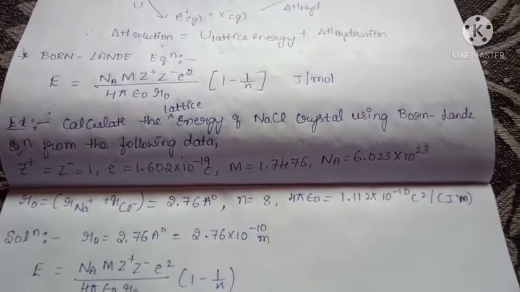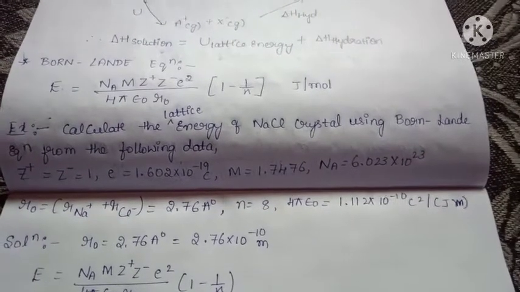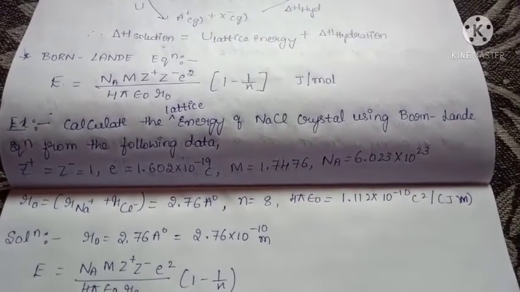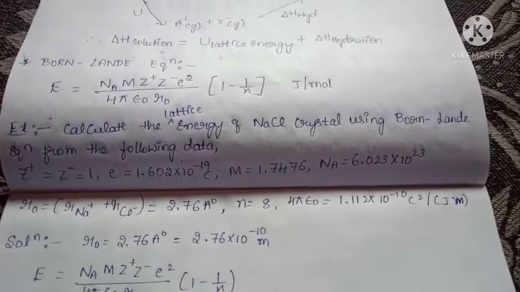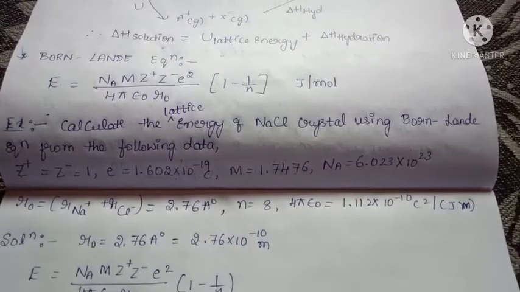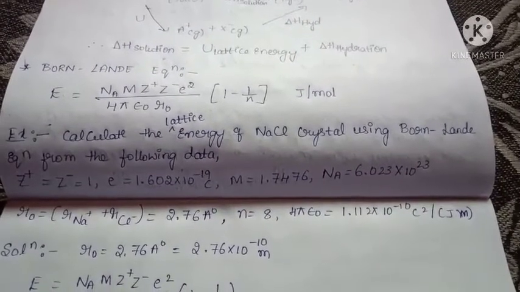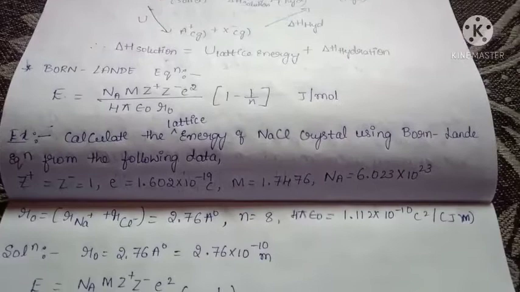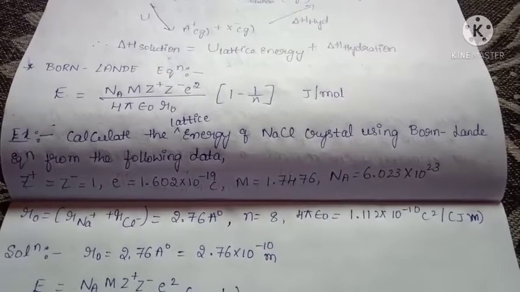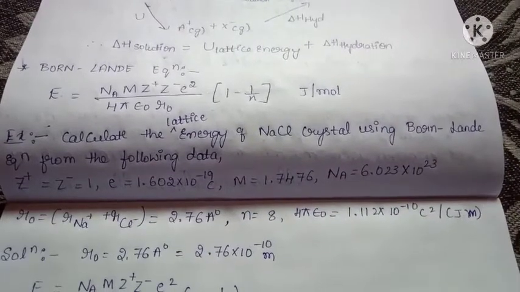There is an equation to calculate the lattice energy of the crystal or ionic solid. E is equal to N_A M Z plus Z minus e squared divided by 4 pi epsilon naught r naught. N_A means Avogadro number, M means Madelung constant; we have to know the geometry of the crystal lattice. Z plus and Z minus are the charges on the cation and anion. e is the charge on the electron. Epsilon naught is the permittivity, r naught is the closest distance, and n is the Born exponent.